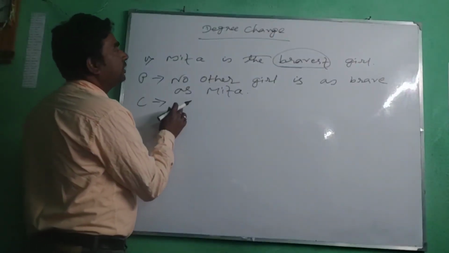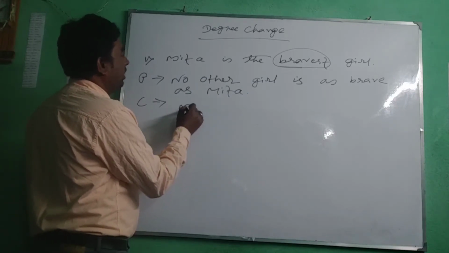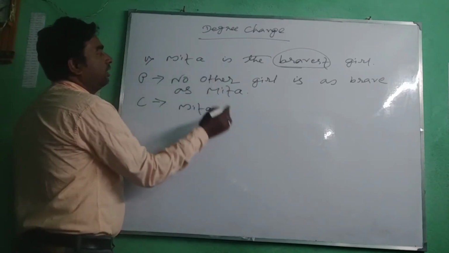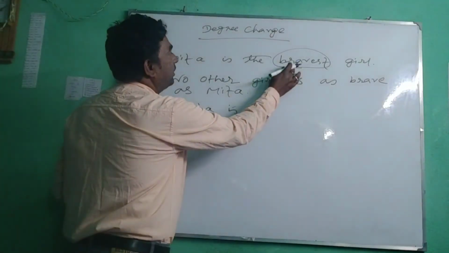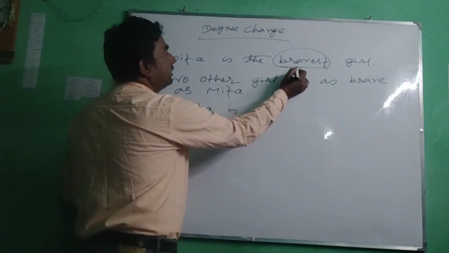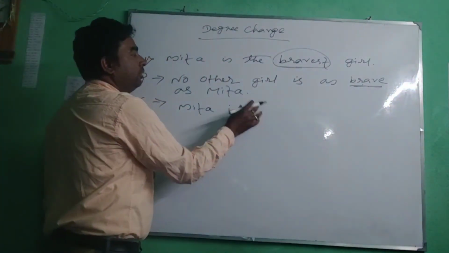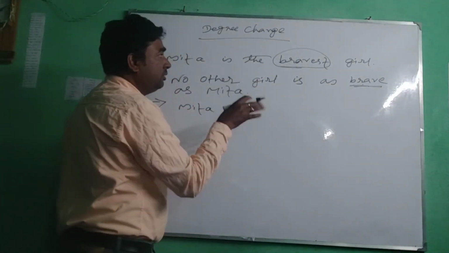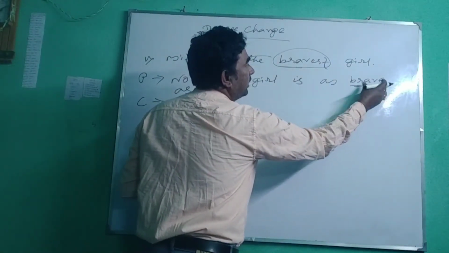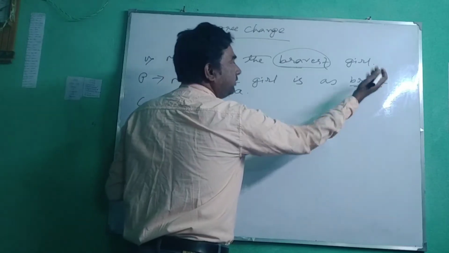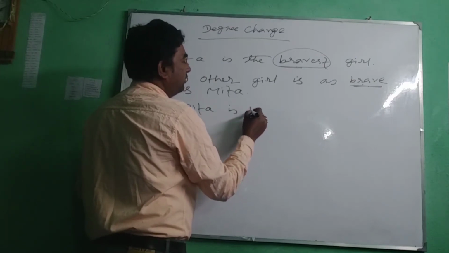When you try to transform it into comparative degree, you have to start the sentence with the subject of the question, Mita. Mita is, and here you have to write the comparative form of this word. The word here is bravest, and you see here brave, bravest. The comparative form is made by adding er, and e is already at the end of this word, so I have to add only r.